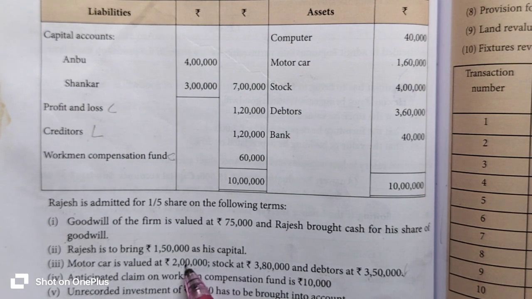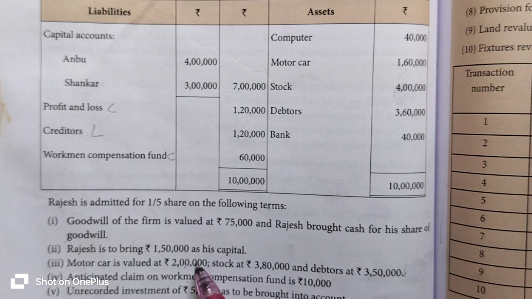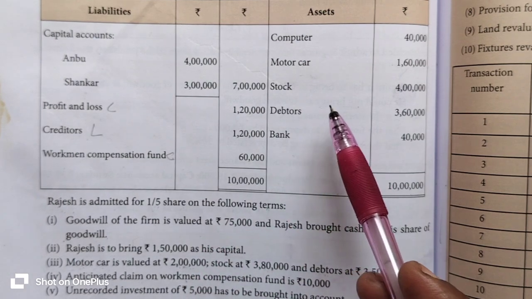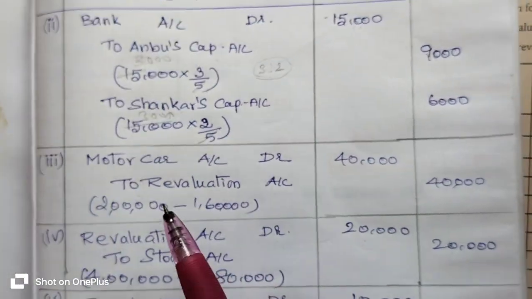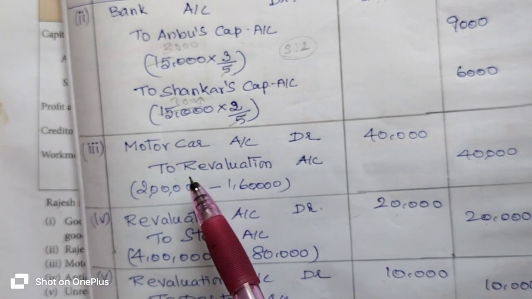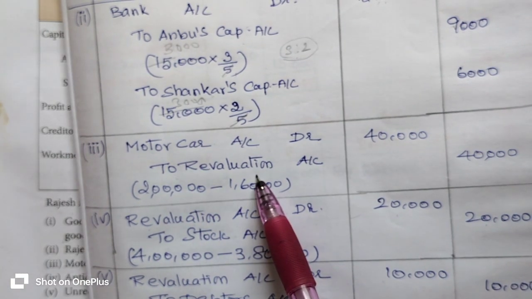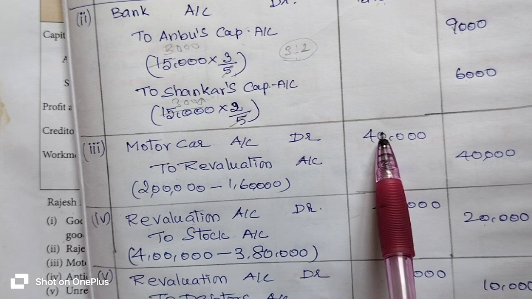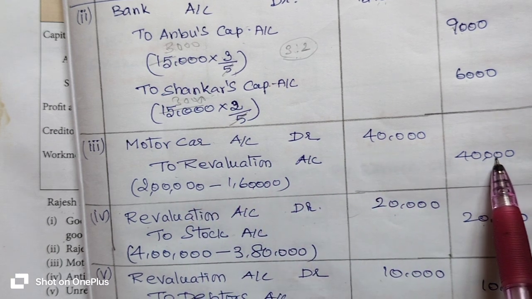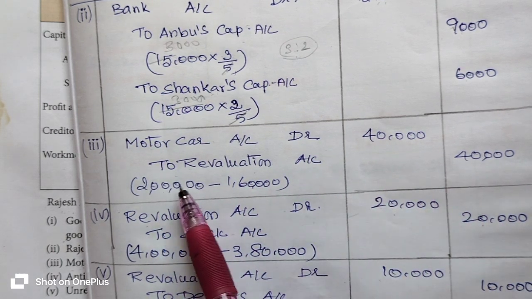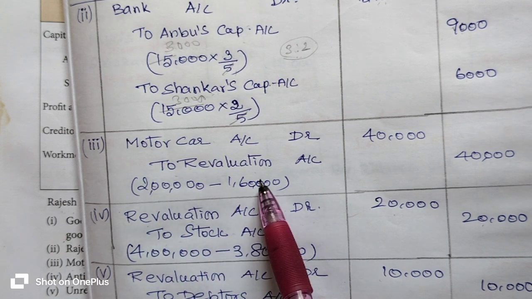Motor car value increases means asset value also increases. If the asset value increases, revaluation account is to be credited. So motor car account debit 40,000 rupees to revaluation account 40,000 rupees. We subtract 2 lakh rupees minus 1,60,000 and you will get 40,000 rupees.